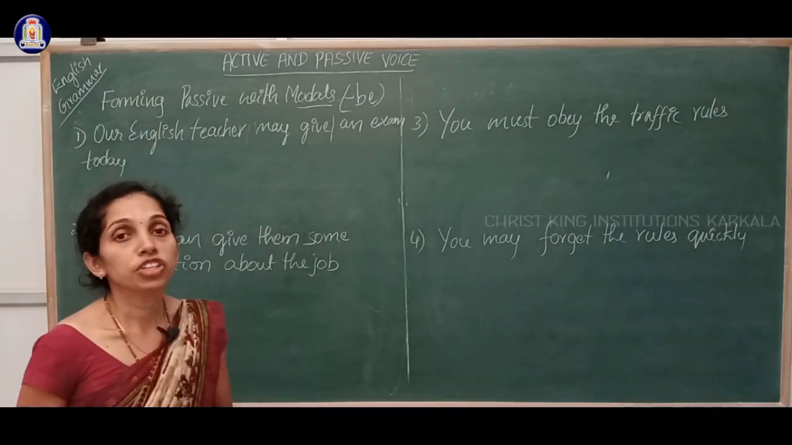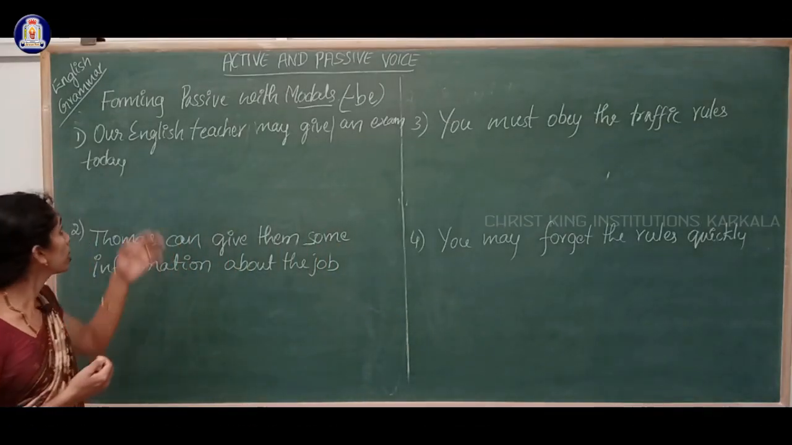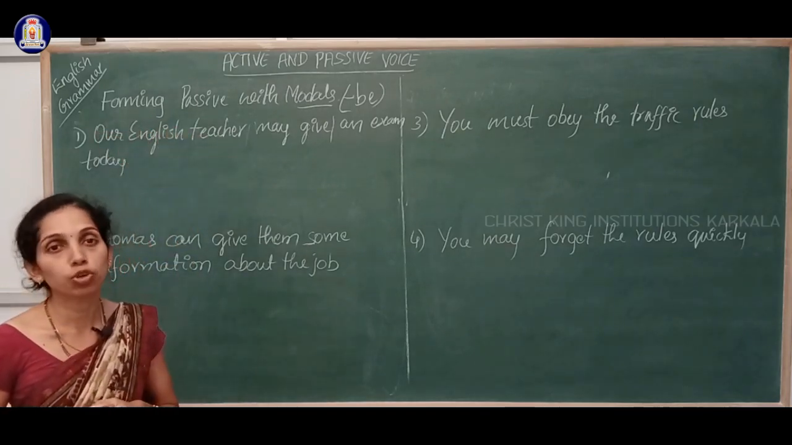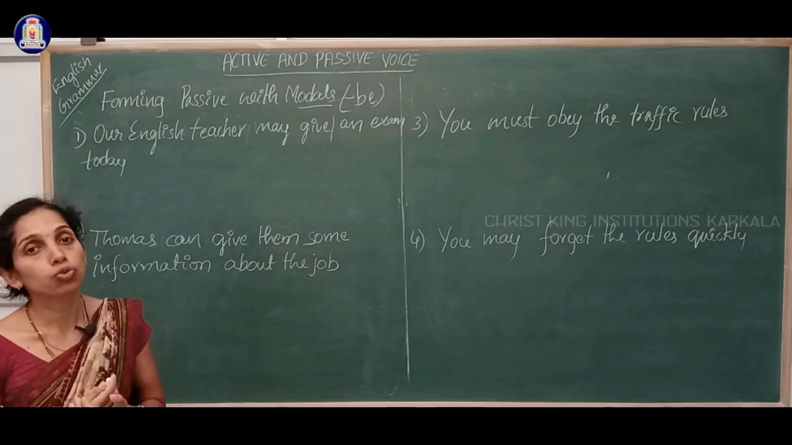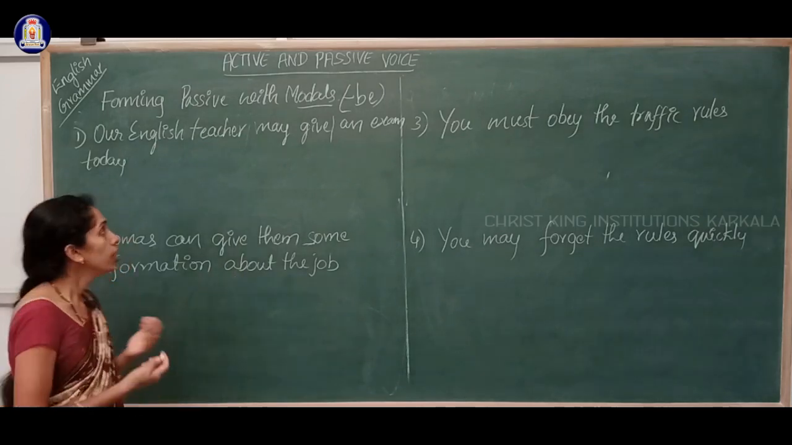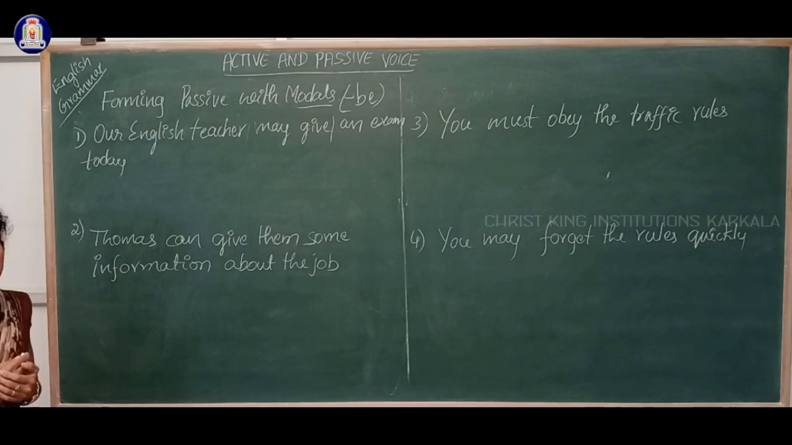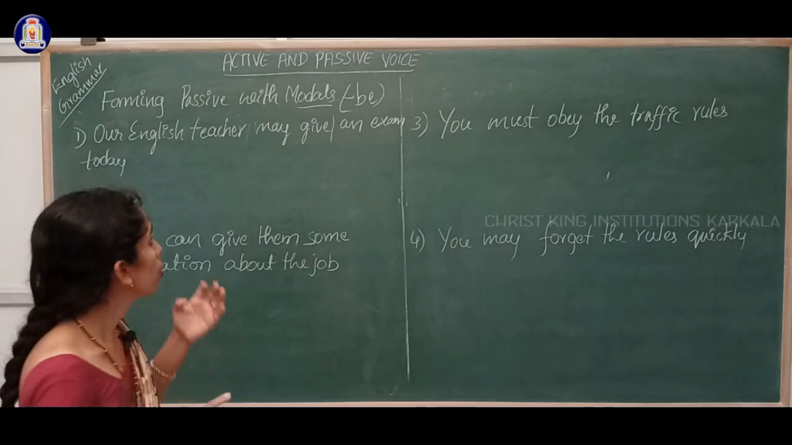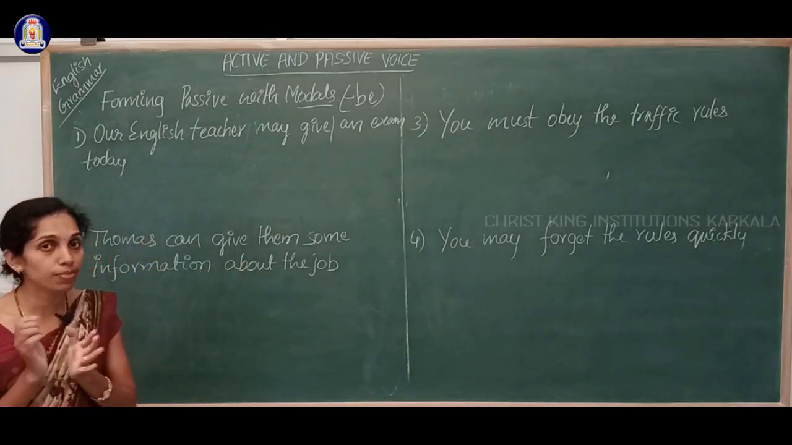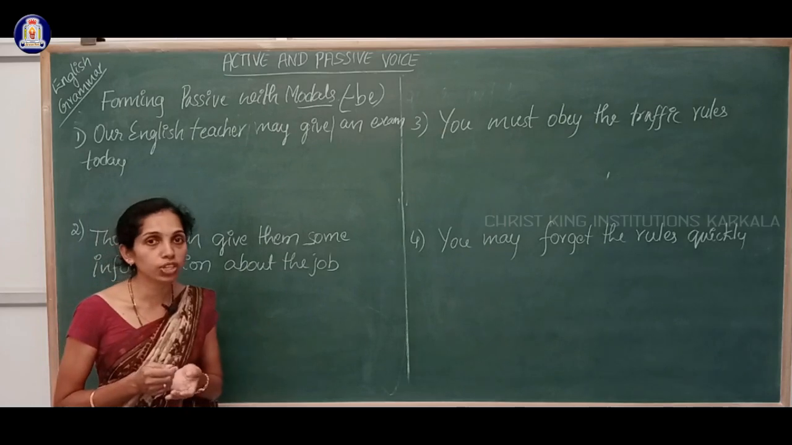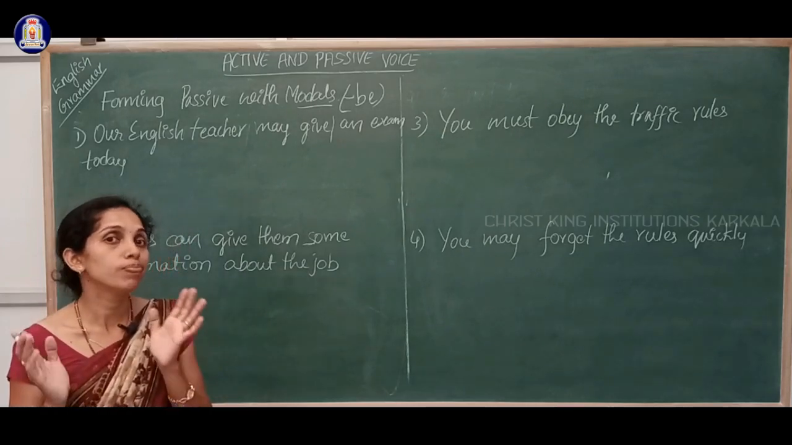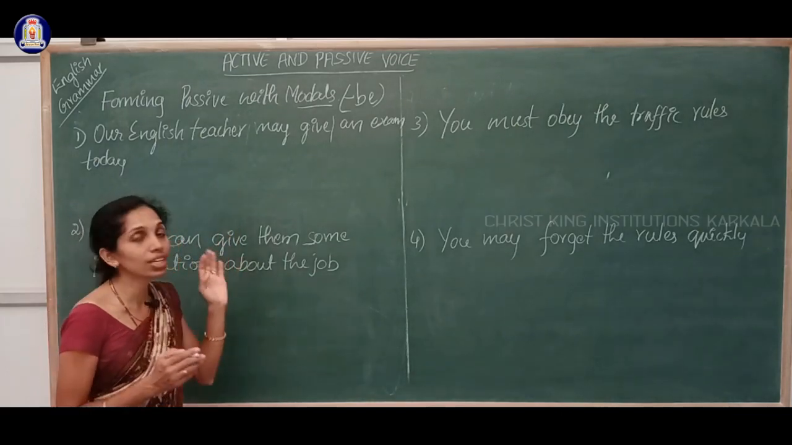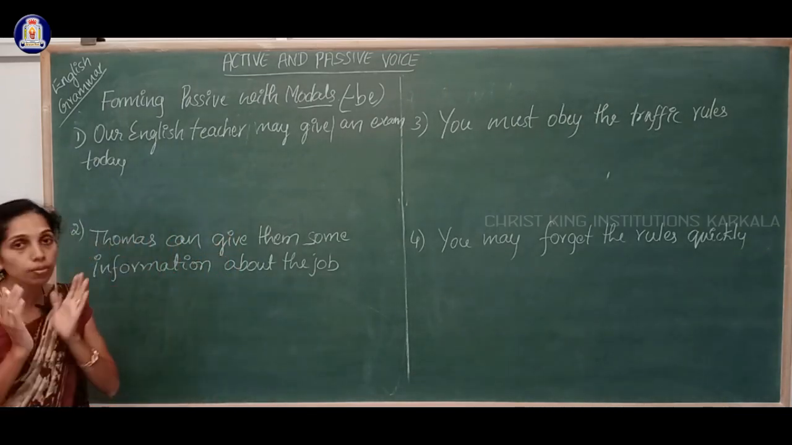Next, dear students, let us see how to form the passive with the modals. If there are modals, then how to write the passive of those sentences. Let us see. Here I have given some examples. Before that, let us recall in continuous tense what did we use? We have used the extra word, that is being. In perfect tense what did we use? We have used that extra word been. And in modals or in future tense, what are we using? We are using the extra verb, that is be.